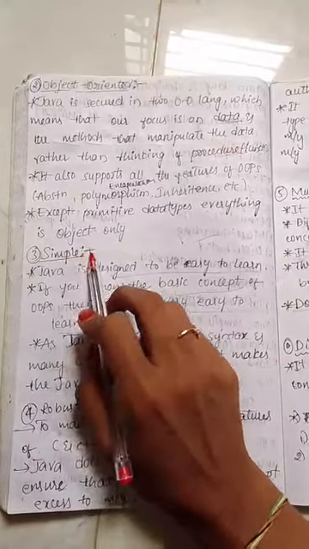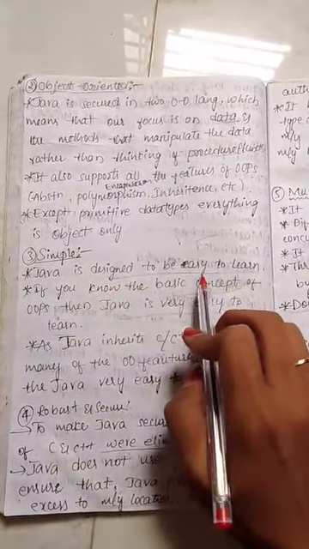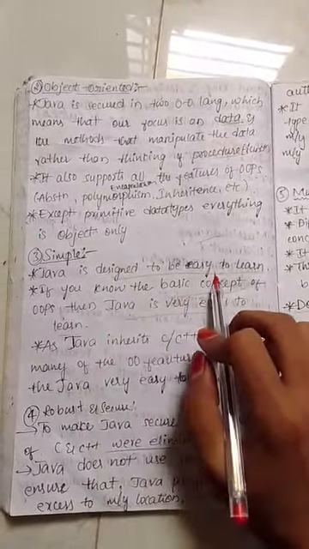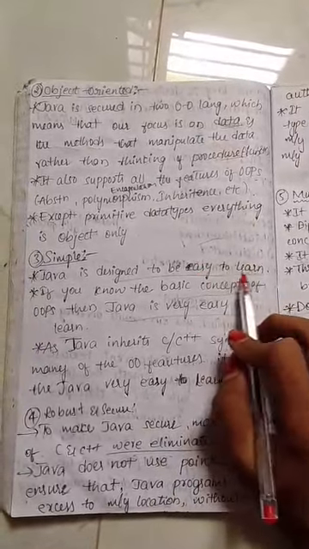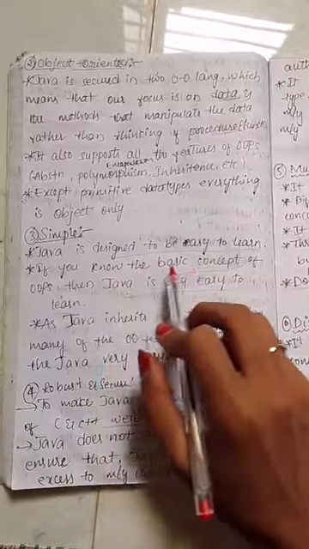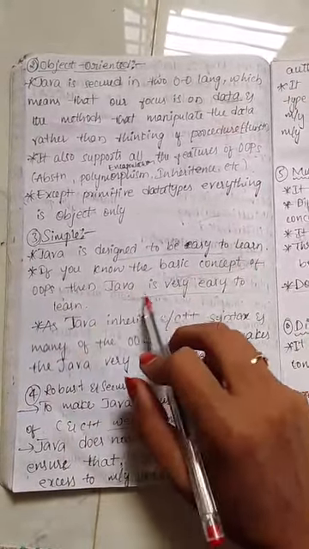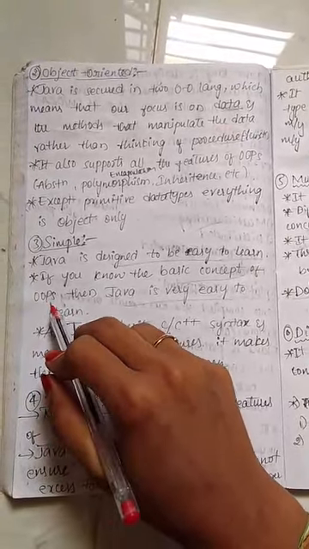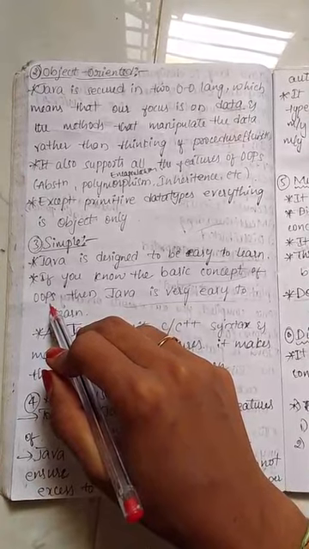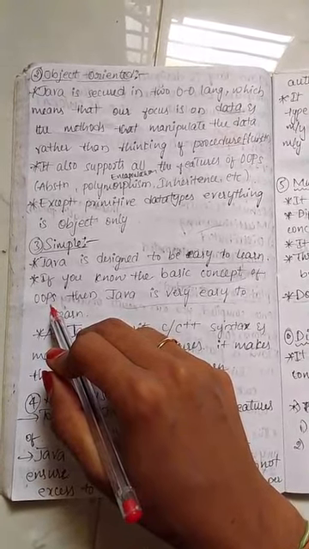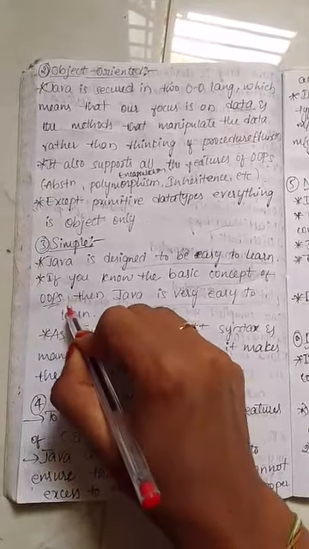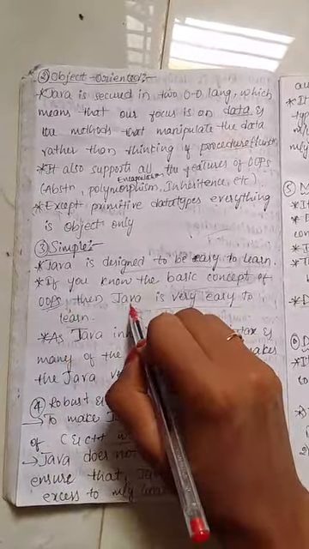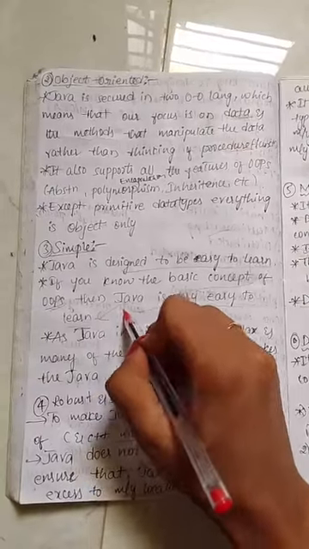The third one is simple. Java is designed to be simple to learn, which means it is designed in such a way that it is easy to understand. If you know the basic concepts of OOPS, then Java is very easy to learn. The basic concepts of OOPS are inheritance, encapsulation, objects, classes, data binding, message passing. I have uploaded a video on that. If you want, you can check it.